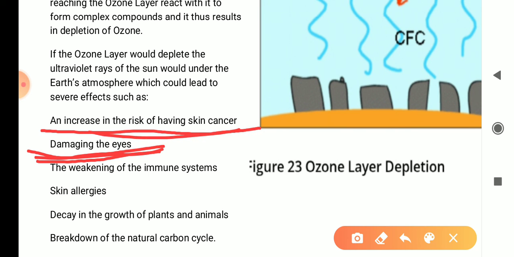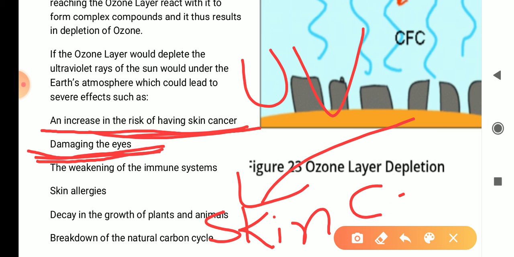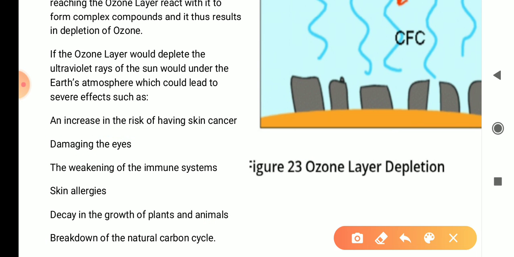If these ultraviolet rays come to our skin, they can cause skin cancer. Then weakening of the immune system.